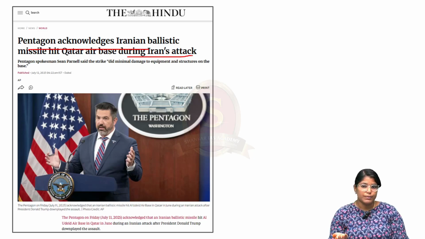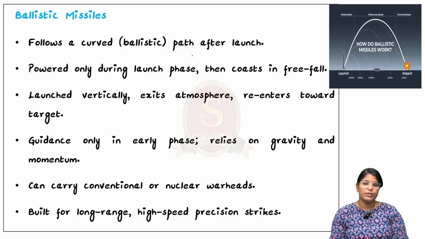From the prelims perspective, we have to know what a ballistic missile is. There are two different types of missiles. The first one is the ballistic missile, the second one is the cruise missile. We shall see the difference also in this news article discussion. So let us start with the ballistic missile.